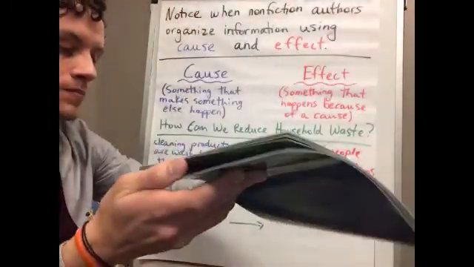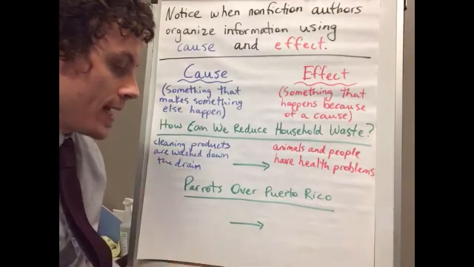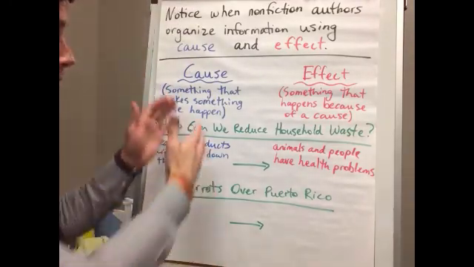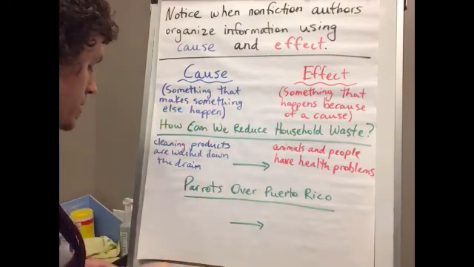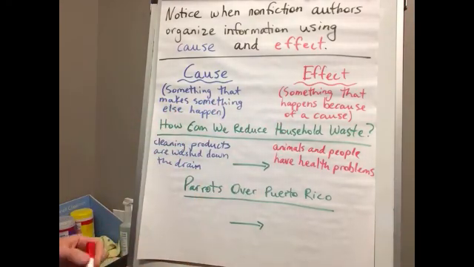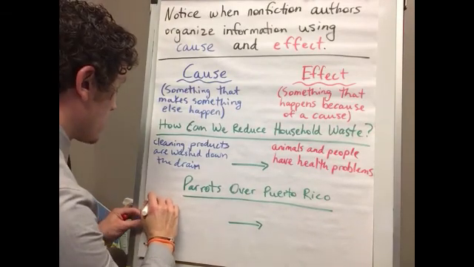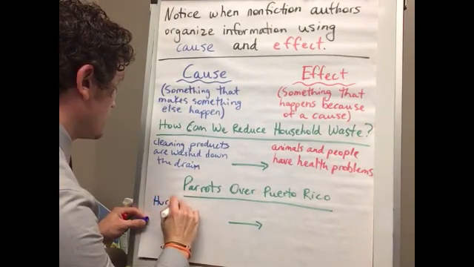Okay, so this is organized in cause and effect fashion. Not exactly like this in the book, but as you're reading, it is organized as such. So what is the cause? Hurricane Hugo.